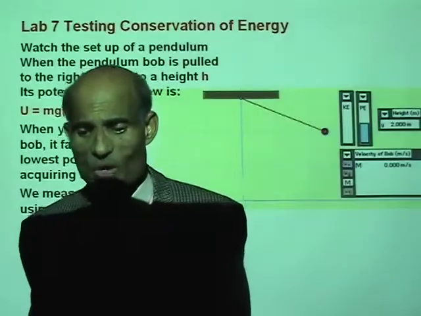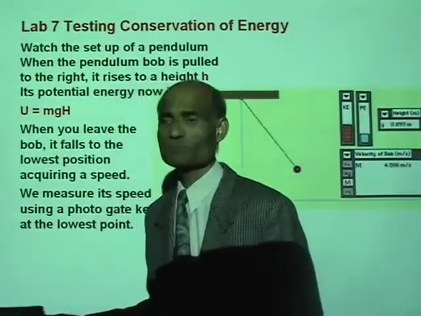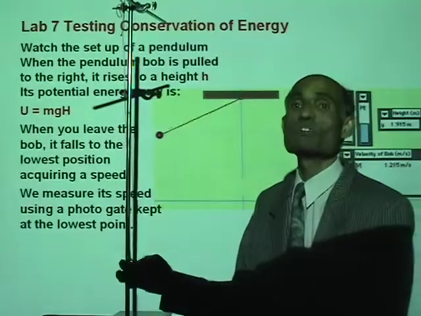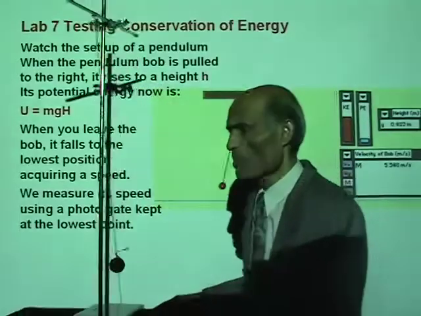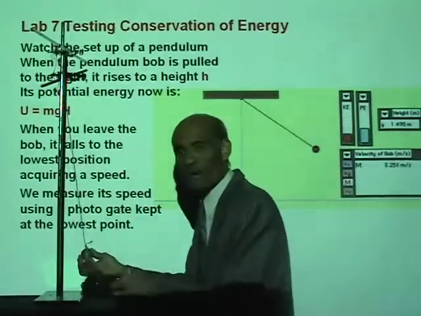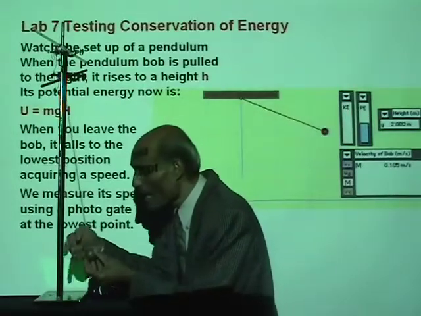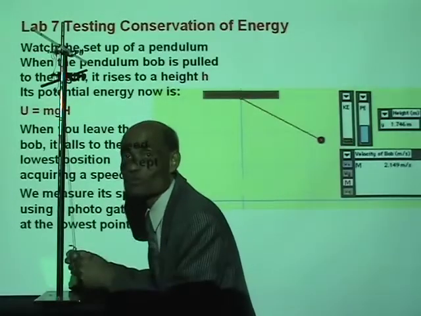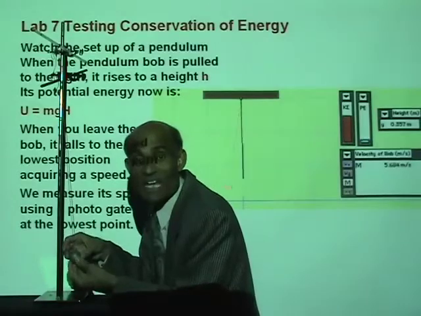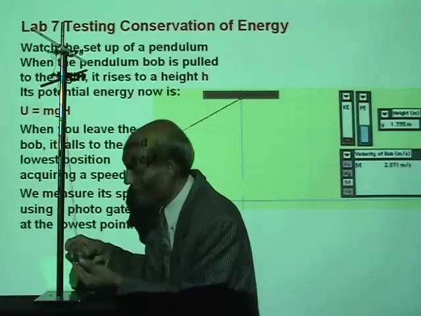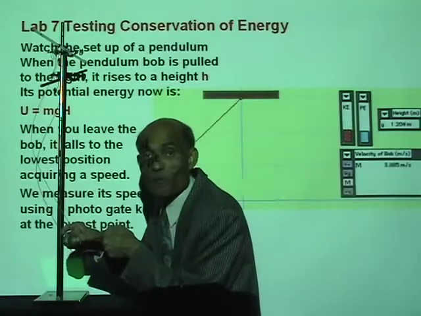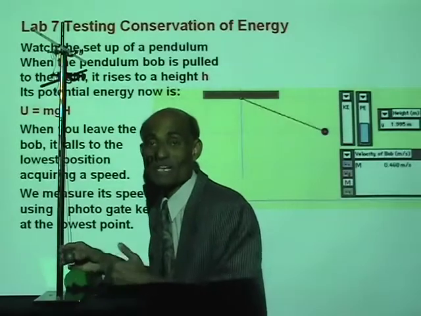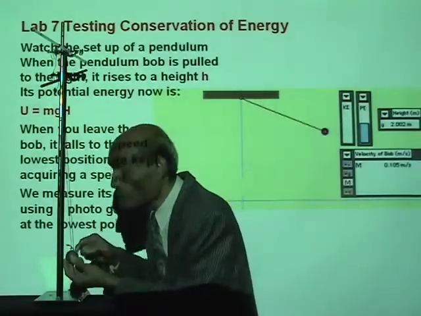Now let me tell you how we're going to measure the speed. You have seen the photo gate that we have been using. We're going to allow the pendulum bob to go through a photo gate and measure the time taken for it to go through. Then we can calculate the speed by dividing the diameter of the ball by the time taken. The time will be measured by the clock. So in the experiment, you will be measuring the speed of this.